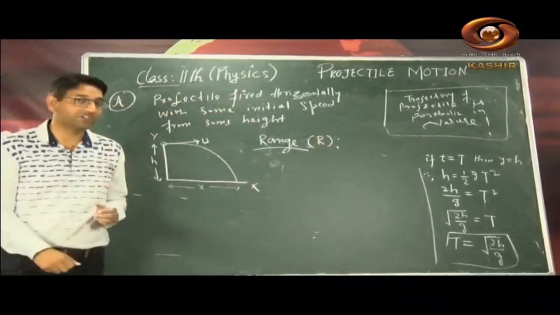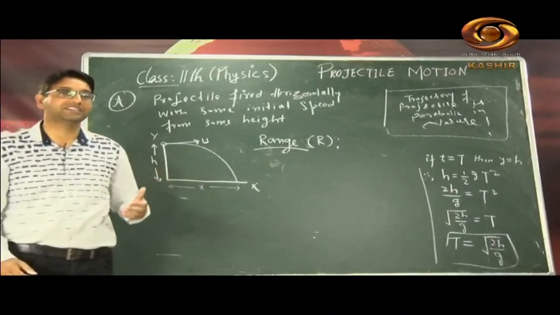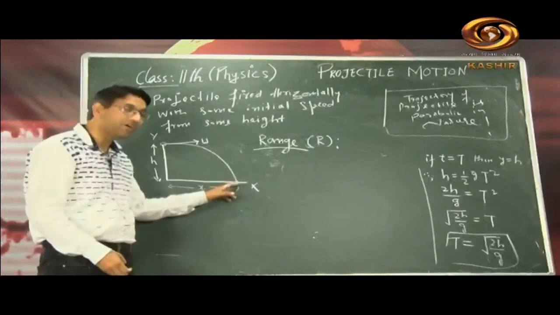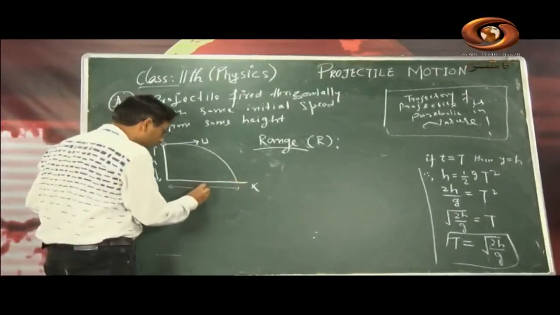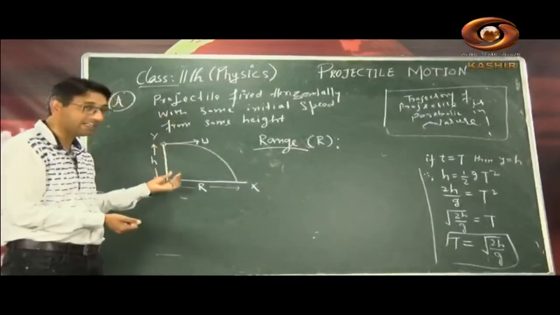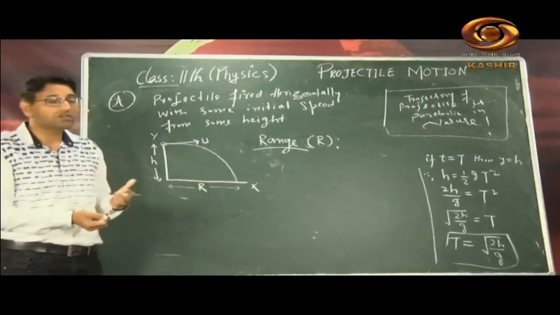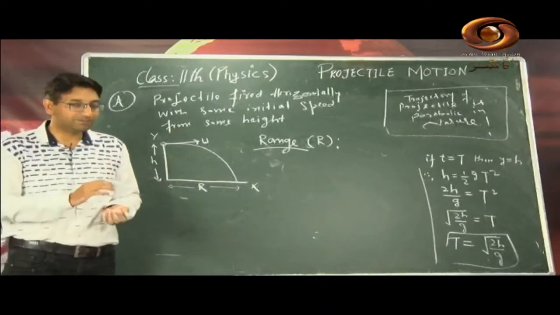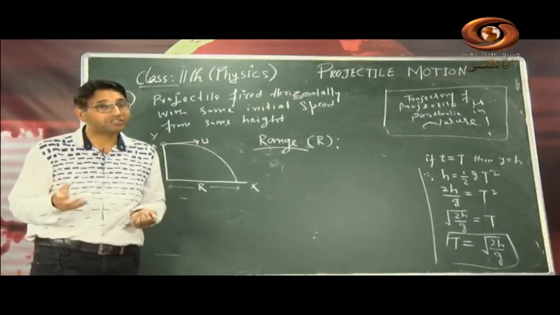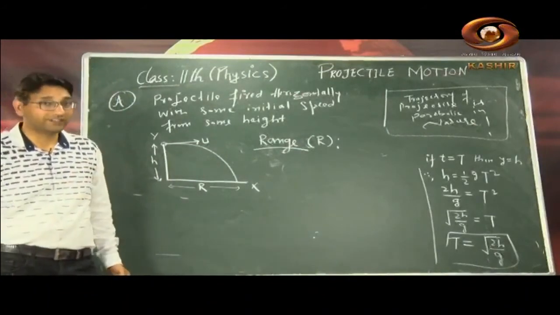So what is range for a projectile first of all, and then only we can calculate it. The range is the maximum linear distance covered by a projectile, or we can say here it is the distance from foot of the tower to the point where it strikes the ground. So here this whole is range. Okay, or we can say, in other words, it is the maximum linear distance covered by a projectile in time equal to the time of flight. जो time of flight होगा उस time में इतनी linear distance निकाली ना, वो उसका range है.